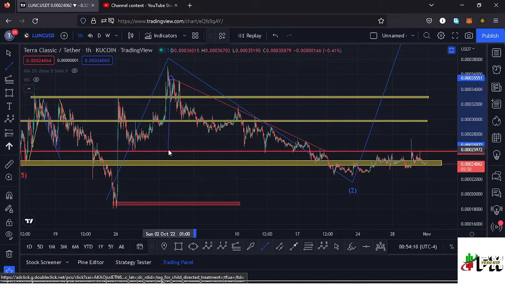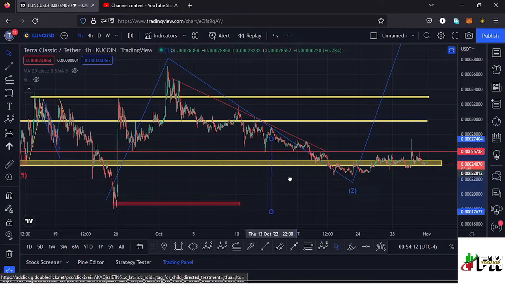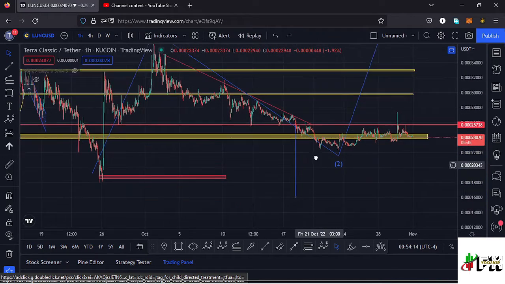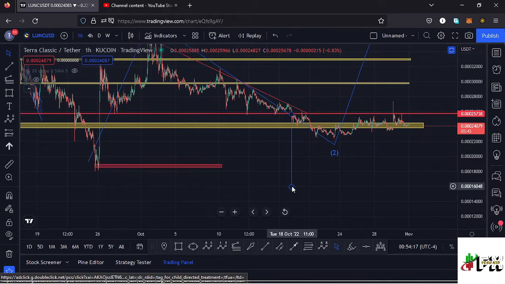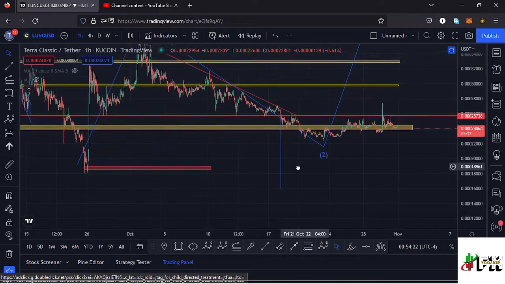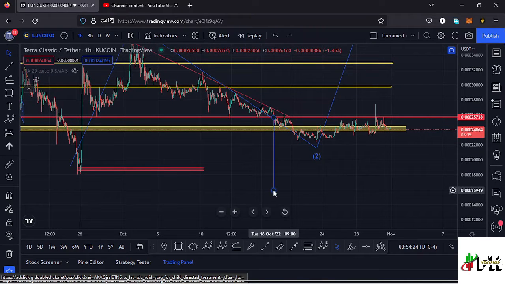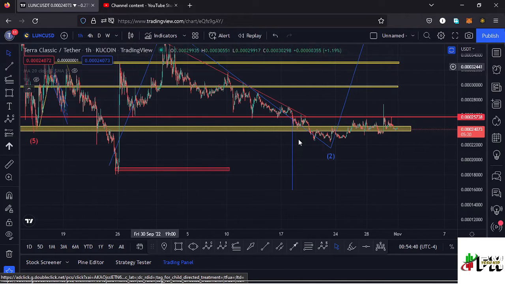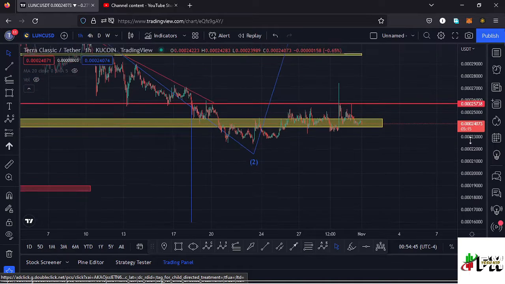So using a trend line, we can get that height and then place it down here to give us a minimum target area to the lower side, back to around the $0.00016 mark. So in case we continue pushing lower, there's a possibility of that movement taking us back to around the $0.00016 mark. And in case that plays out, then here on the chart we'll be having a new low, and that will make me term this movement to the lower side as a higher Elliot wave count 2. Then we can start sketching out a movement to the upper side in the formation of a higher Elliot wave count 3.